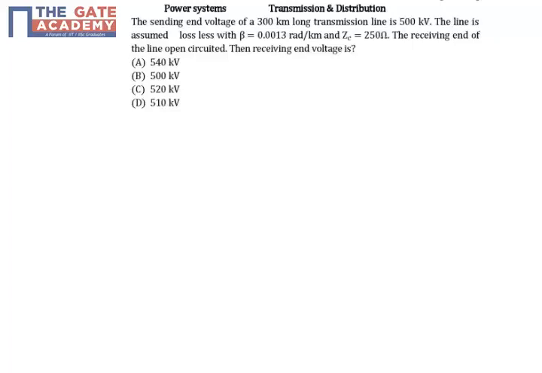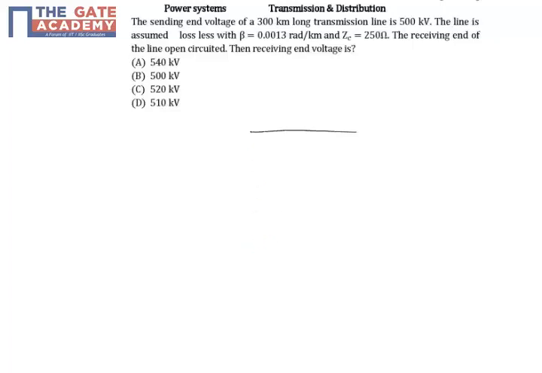So in a given problem, he has given the sending end voltage of a 300 km long line, and is also saying that the line is assumed to be lossless with beta equal to so and so, and has also given the characteristic impedance. So he is asking for the receiving end voltage of the line if the line is open circuited. So that means